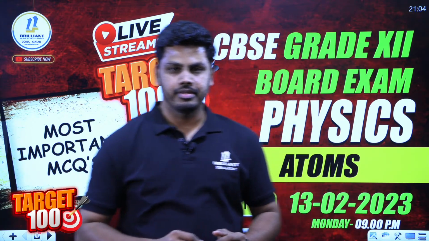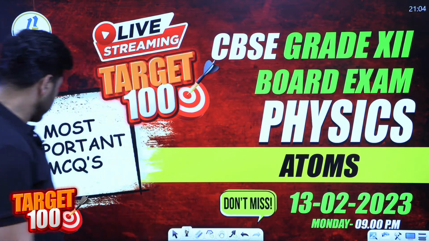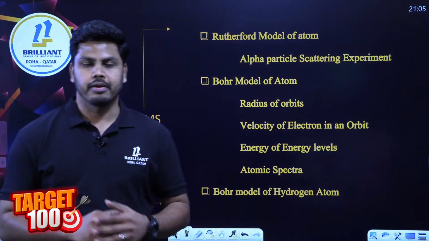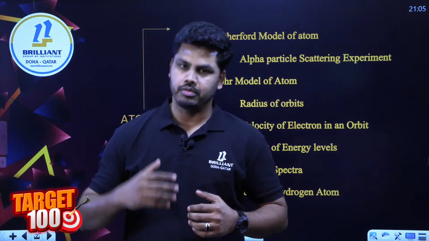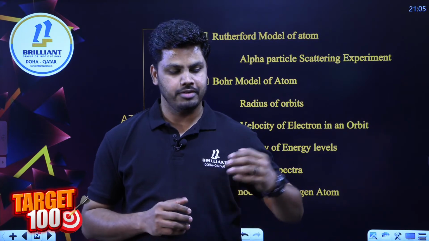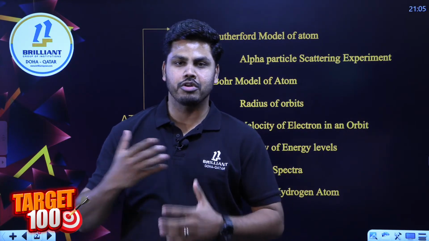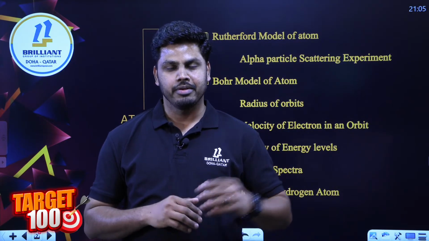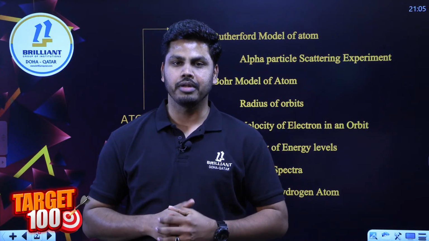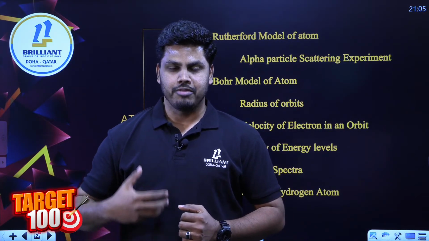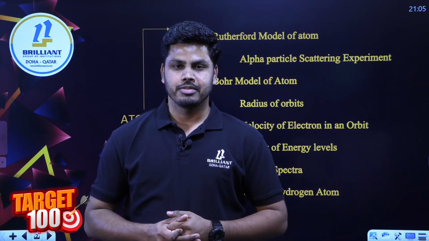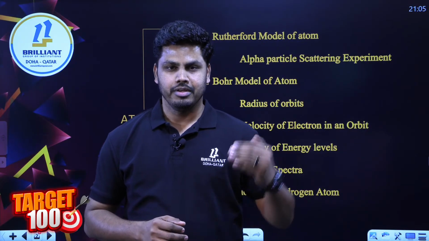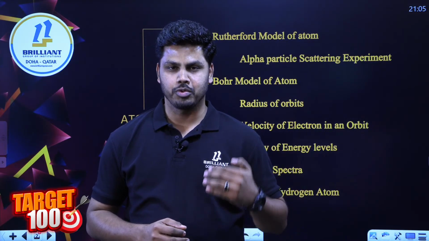Okay, we know in the chapter the major topics are like we have to start with Rutherford atom model. We discussed the evolution of atom models in that chapter. We started with Rutherford atom model through his alpha particle scattering experiment. So we'll start with that particular concept, followed by there was some drawback for Rutherford atom model, right?